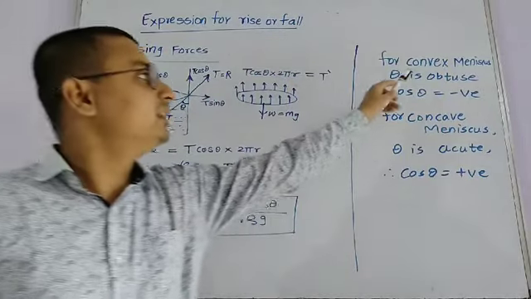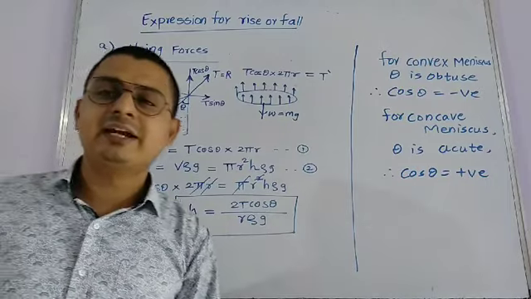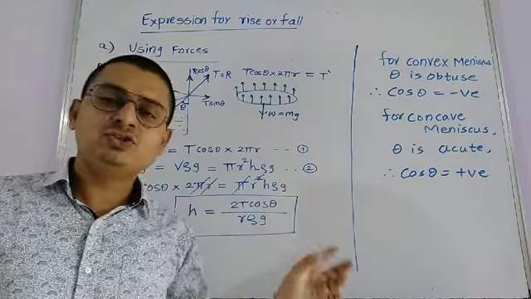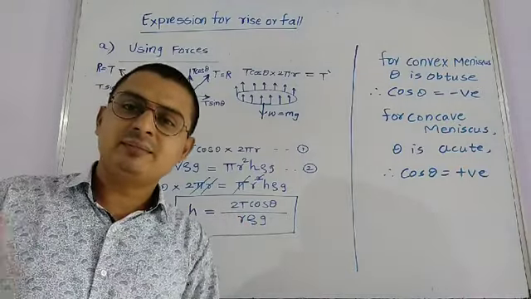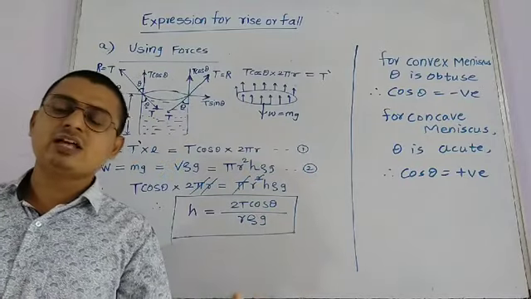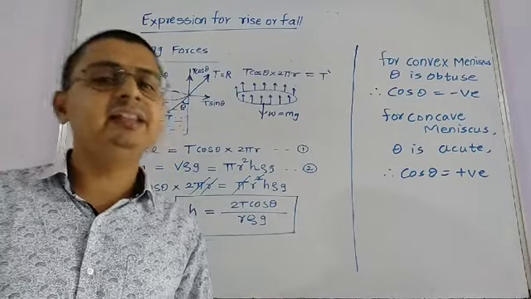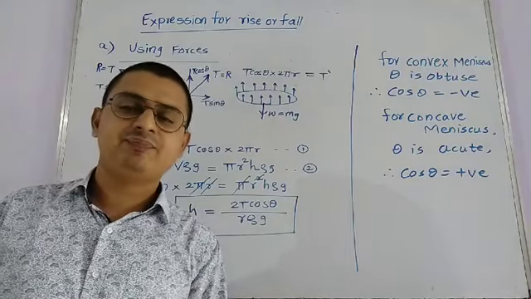And again, for a convex meniscus, theta will be obtuse, where theta is greater than 90. तो ये जो value है h, ये product हो जाएगा negative. इसका मतलब है कि there is a fall of liquid. So there is a rise or fall of liquid in the capillary tube. This phenomenon is called capillarity. That's it.